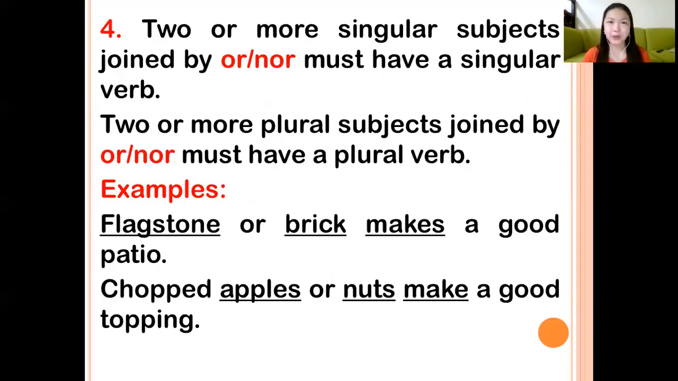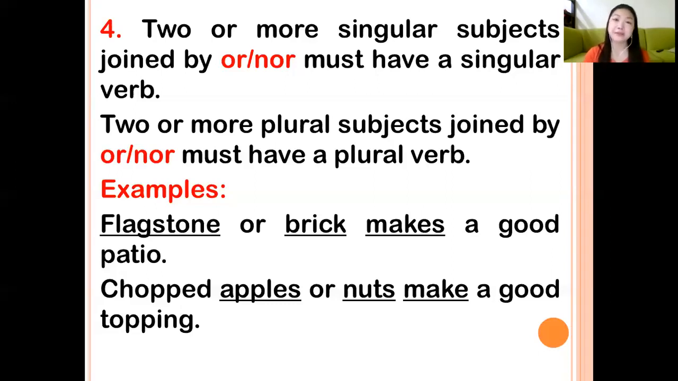The fourth rule: two or more singular subjects joined by or or nor must have a singular verb. Two or more plural subjects joined by or or nor must have a plural verb. For example, flagstone or brick makes a good patio. So both singular subjects joined by or are singular. Therefore, we take the singular form. Another example, chopped apples or nuts make a good topping. So the two subjects are plural, therefore we take the plural form of the verb.